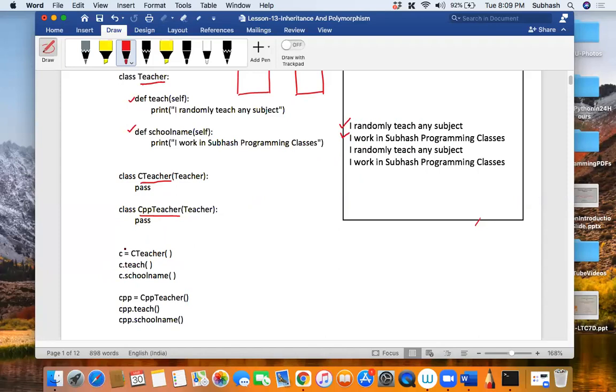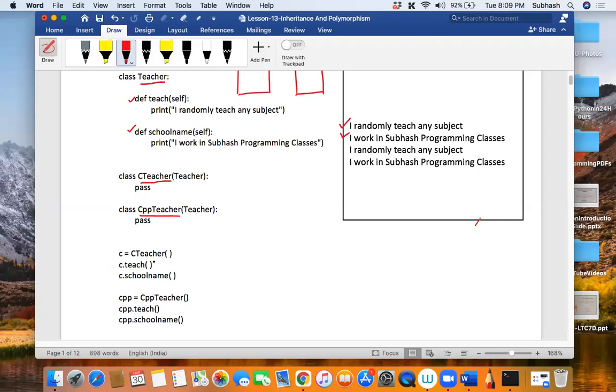It is because though C teacher is not having any methods, the methods from the teacher class are being inherited. Did you understand? It means when I say c dot teach, this teach method has been inherited from the teacher class. It is referring to the teach method of the teacher class. That is why when I say c dot teach, it prints I randomly teach any subject. And when I say c dot school name, it says I work in Subhash programming classes.